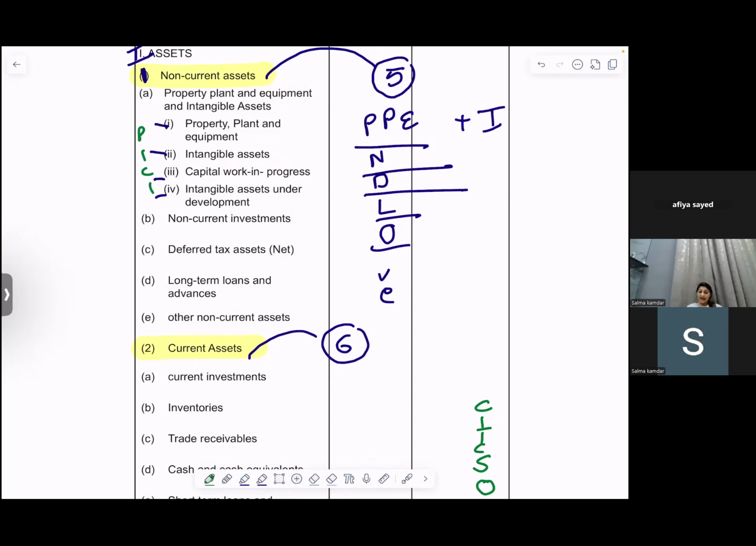Okay? Okay. Hmm. Assets are please now don't love. Hmm. Please now don't love.